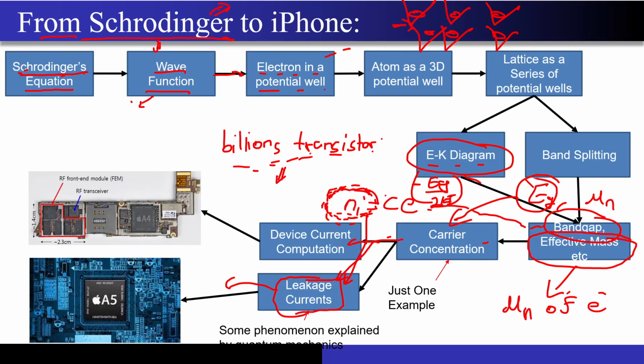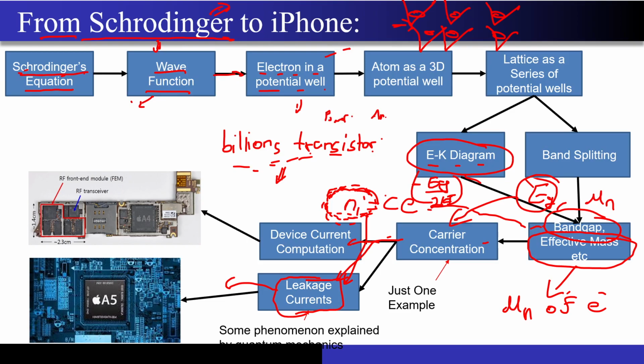If anybody tells you that the Schrodinger's equation and all other stuff that you studied in your BTech is a complete waste, just tell them this diagram and explain it in depth. I just told you one flow. There can exist many flows like that. When we will be studying the MOSFET model, the parasitics around the MOSFETs and all, I will take this flow and modify it a little bit, and I will tell it from the power amplifier point of view.